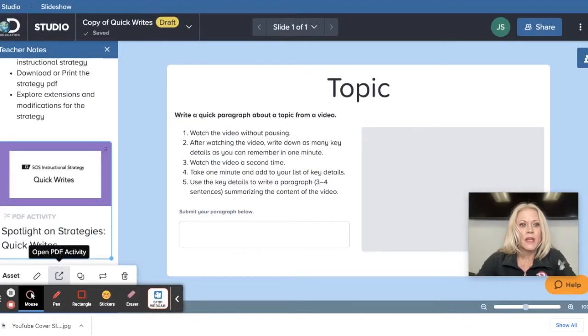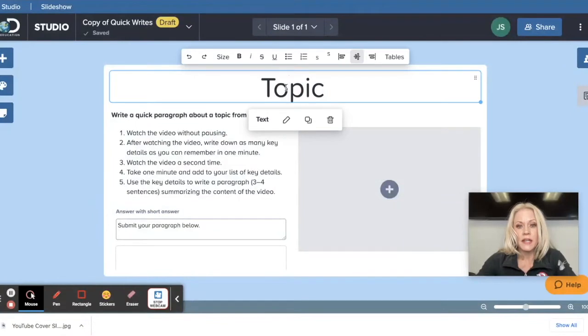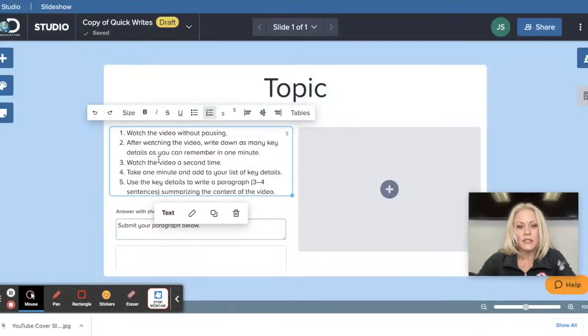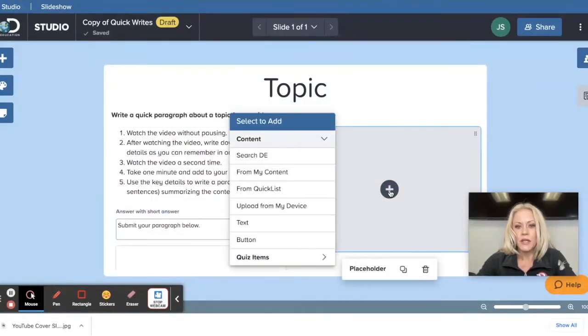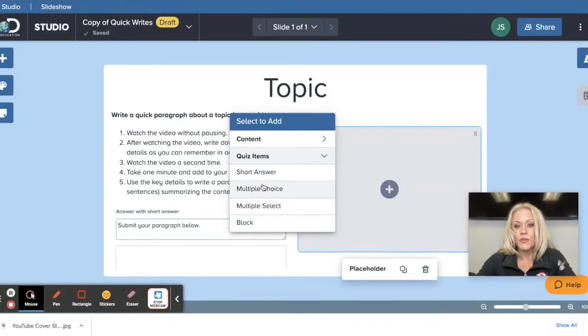And this actually can be printed if you needed to do that and you wanted to keep a copy of that. And if you are ready to go, you will just, like the instructions said, click on the text box to change the topic, and you can also modify directions. You can click on this plus sign here to add content, either from your content library or from your Quicklist. You can also upload from your device.